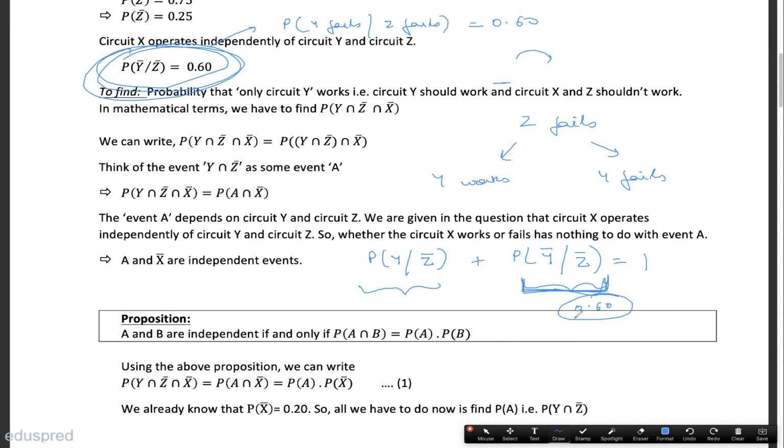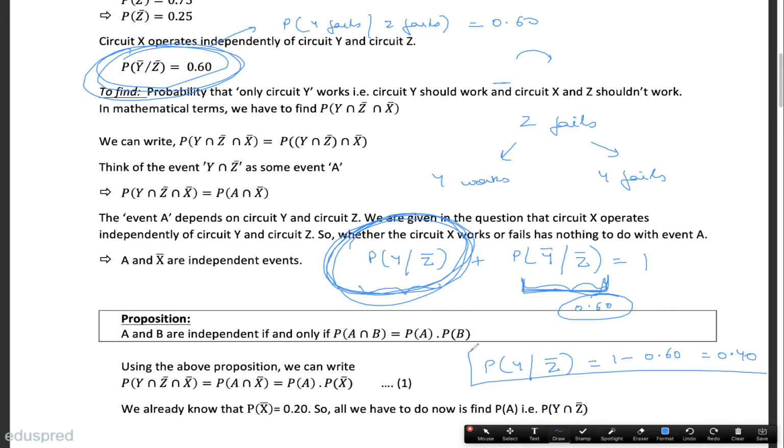So this probability is going to be 1 minus 0.60, that is 0.40. So the probability of y given z bar is equal to 0.40.